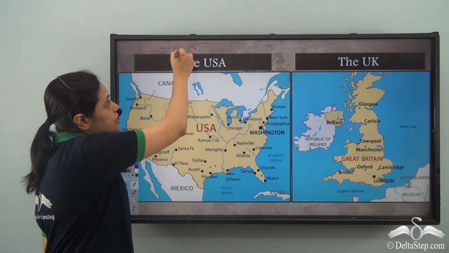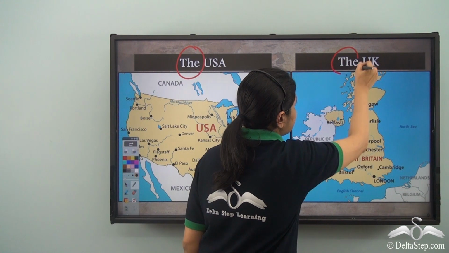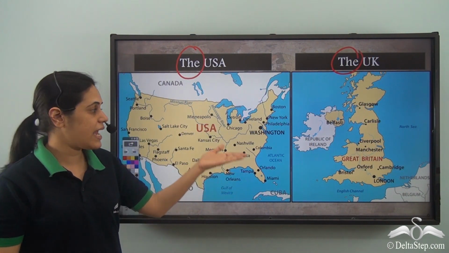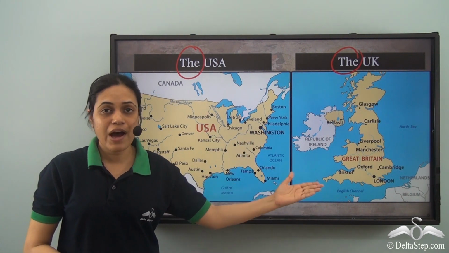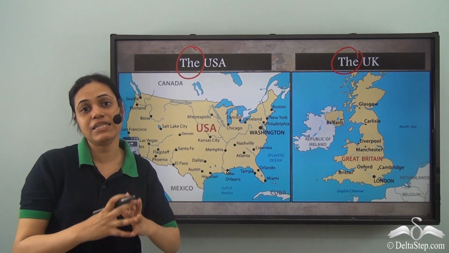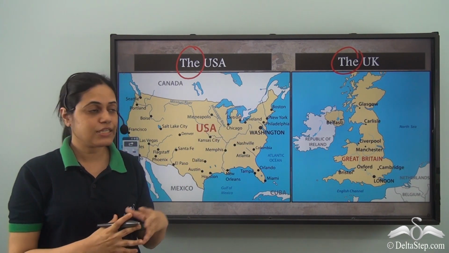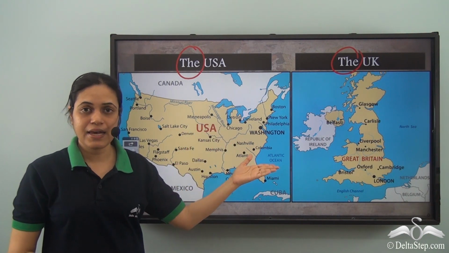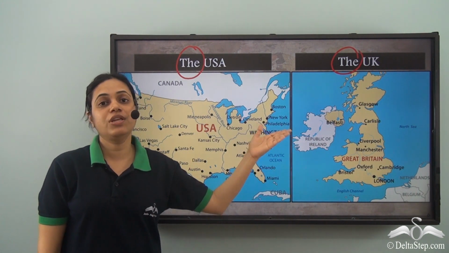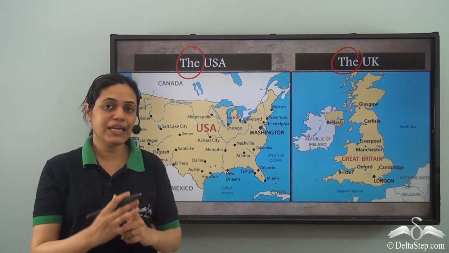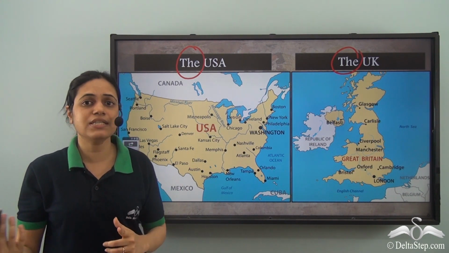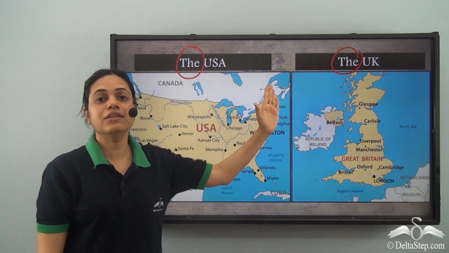We write the USA and the UK. So we use the before the names of countries like USA and UK. Why? Because it is the United States of America. So many states come together, they unite to form the USA. That is why the USA. Similarly for the UK, the United Kingdom. Many kingdoms come together and unite to form the United Kingdom. That is why the UK.